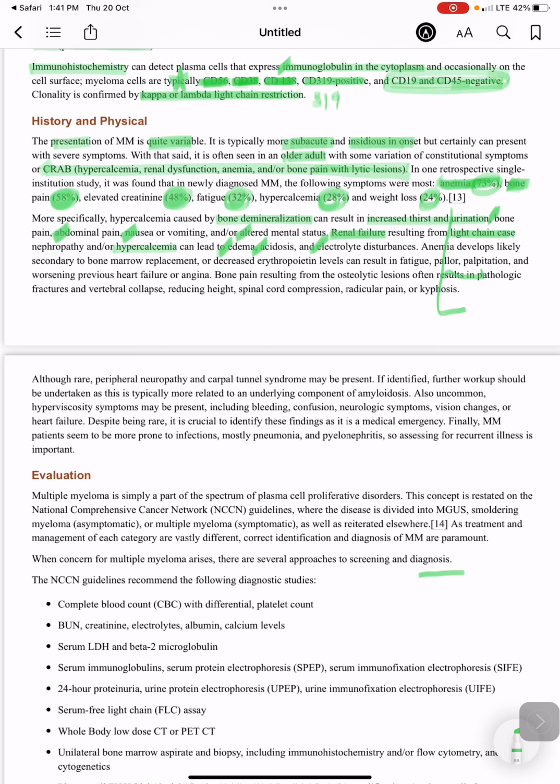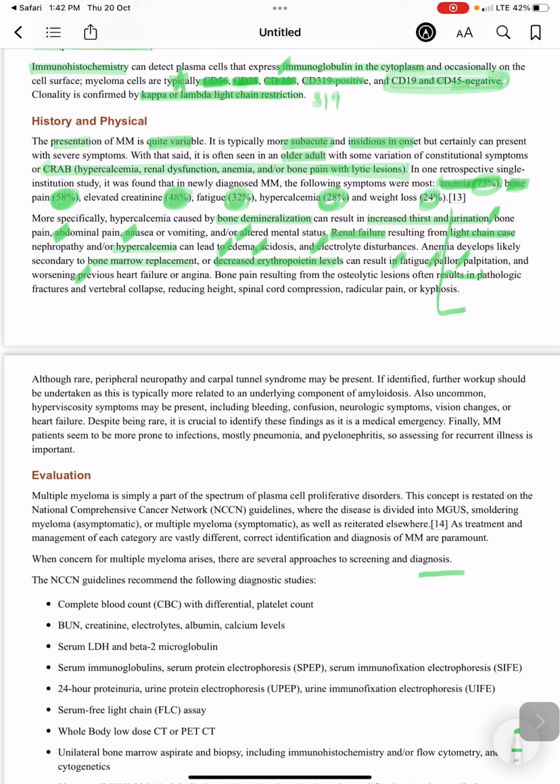Anemia will develop likely secondary to bone marrow replacement by the plasma cells, and there will also be decreased erythropoietin levels. This will result in fatigue, pallor, palpitations and worsening heart failure or angina.